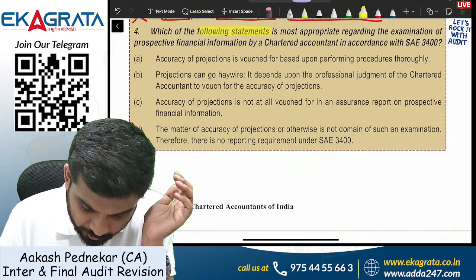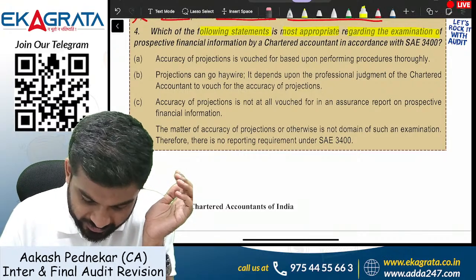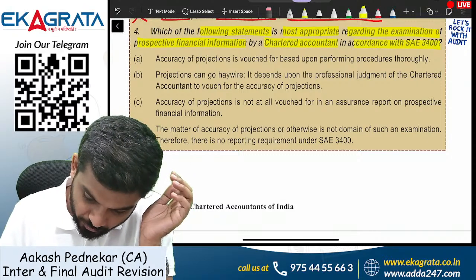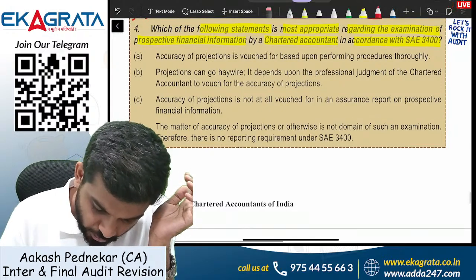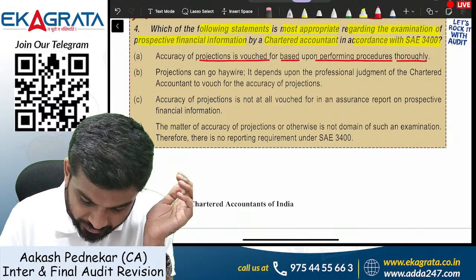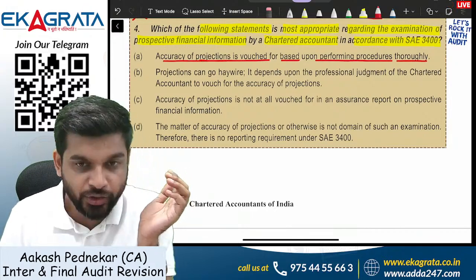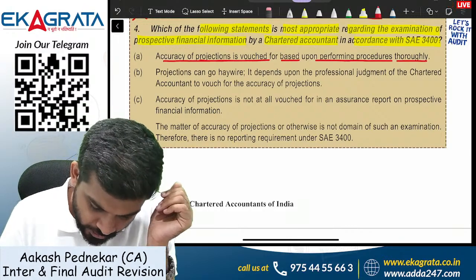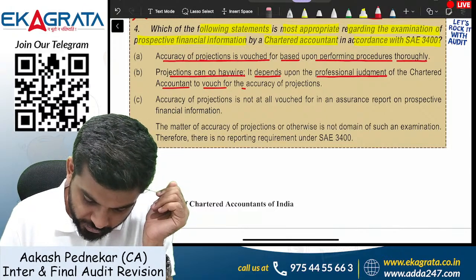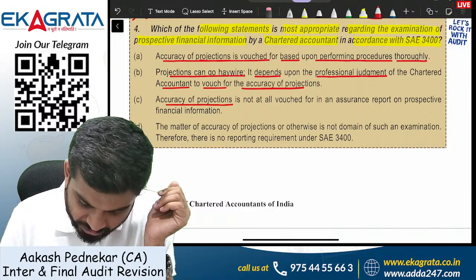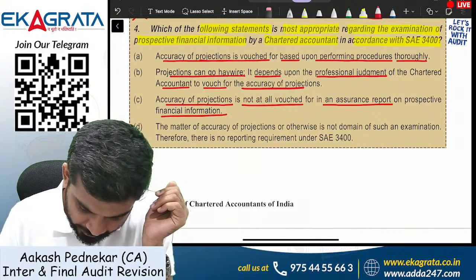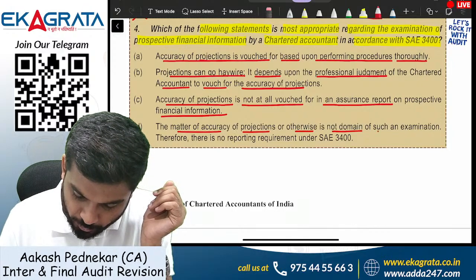Which of the following statements is most appropriate regarding the examination of PFI by a chartered accountant in accordance with SAE 3400? Accuracy of projection is vouched for based upon performing procedures thoroughly. Do we ever give assurance that the accuracy of projections is vouched? Projections can go haywire. Accuracy of projection is not at all vouched for in an assurance report on prospective financials. The matter of accuracy of projection or otherwise is not the domain of such examination.